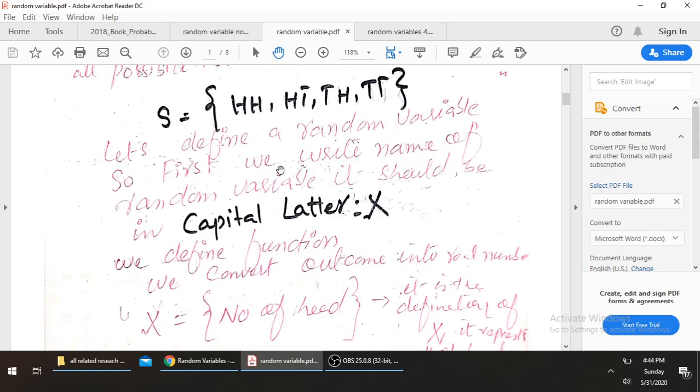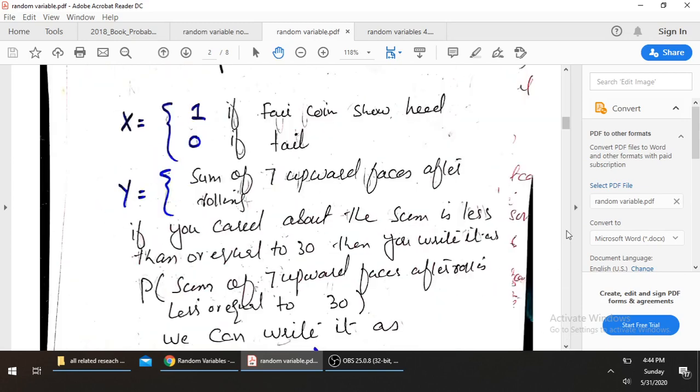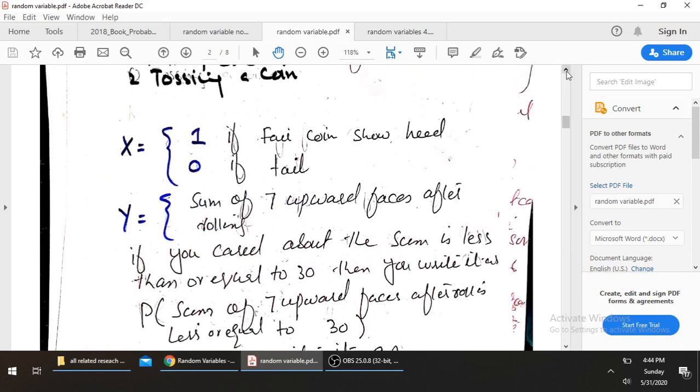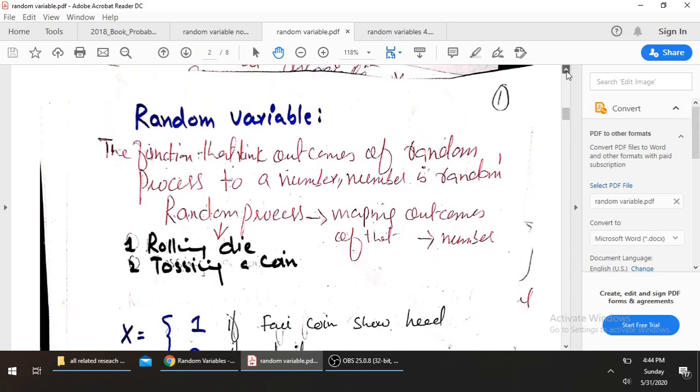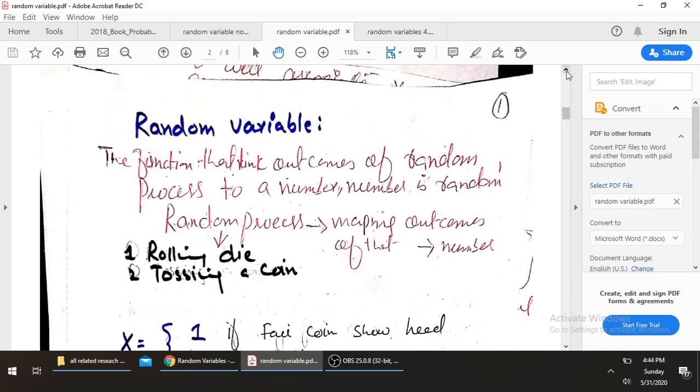So we can say that our variable X can take values 0, 1, 2. So very simply, we assign real numbers to our outcomes in the sample space.